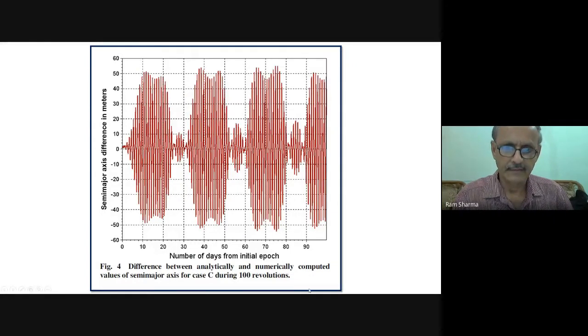For the semi-major axis, the growth is not there. It goes up, then comes back, and again comes back. But for eccentricity, there is a growth.